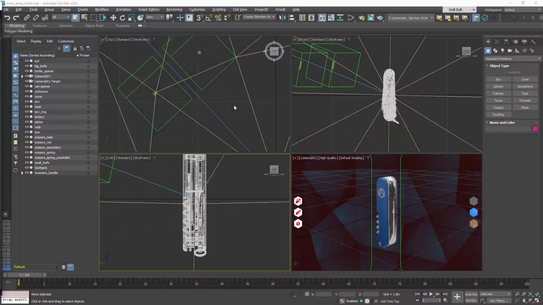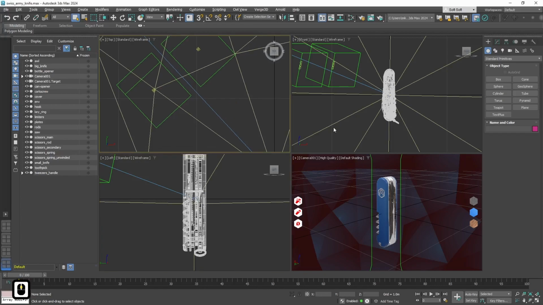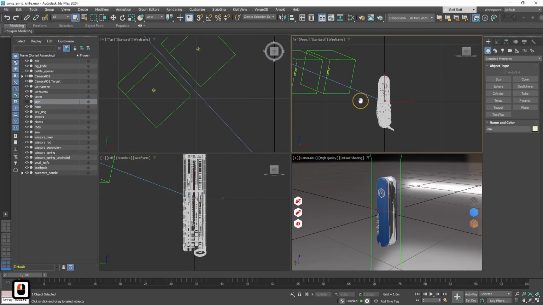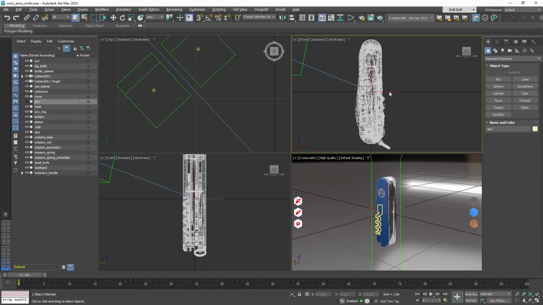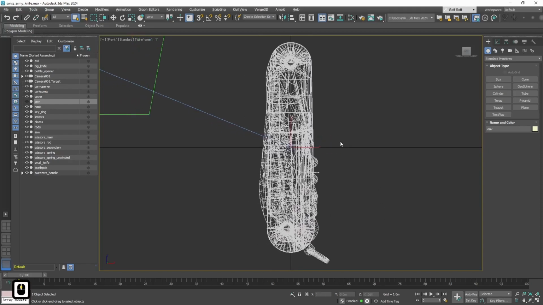Hello, in this tutorial we will create animation of opening and closing of the knife and the sounds for it. First of all, as a tradition, let's hide the environment sphere because it will be in the way. Now let's go to the front view, and the plan goes like that.